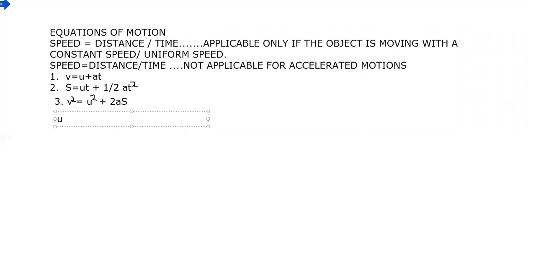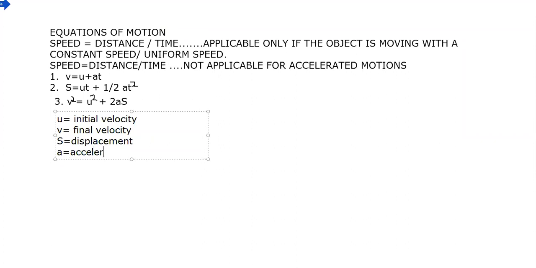So understand here, u is your initial velocity. v is your final velocity. s is your displacement. a is your acceleration. And t is your time.